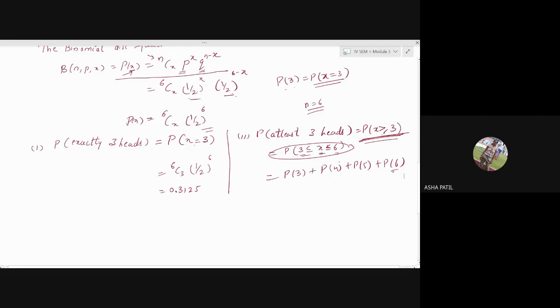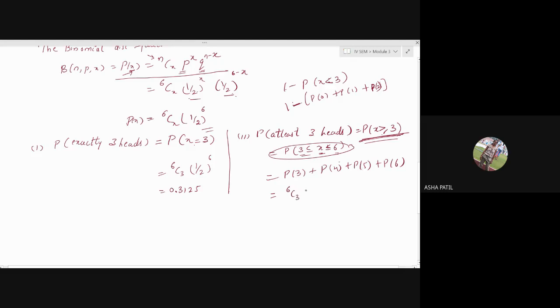Now you have to add all these probabilities. You know the probability function already. Can we write 1 minus P of 0 plus P of 1 plus P of 2? Yeah, you can write. It is 1 minus the probability that X is less than 3. Less than 3 means 0, 1 and 2. Again, you have 4 terms anyway, so I thought I'll write it the first way. Not wrong. You can put it anyway. Okay. I hope you'll do this. It is simple.